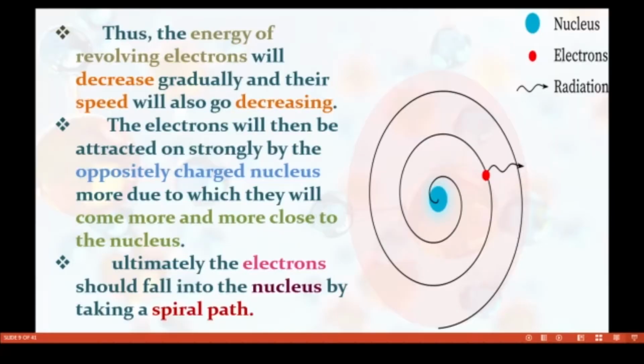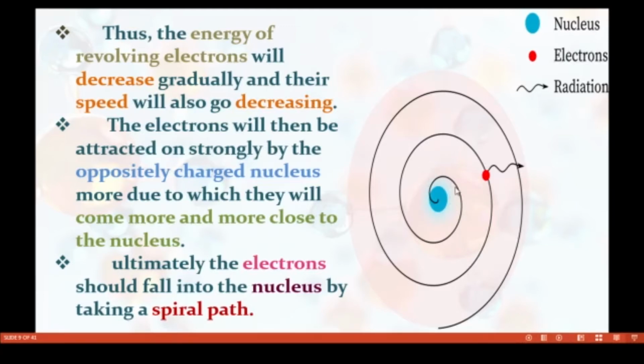So what happens then? The energy of a revolving electron will decrease gradually and its speed will also decrease. The electrons will then be attracted more strongly by the oppositely charged nucleus, due to which they will come closer and closer to the nucleus.